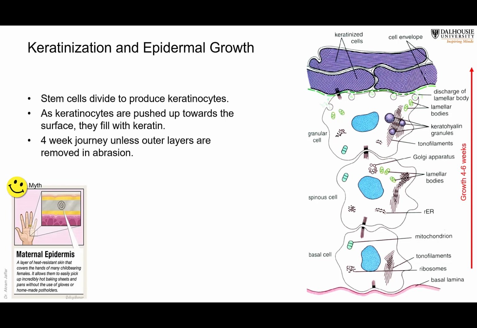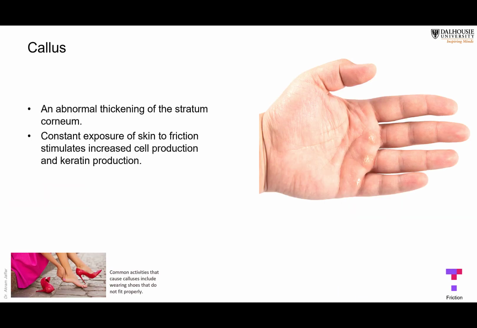Stem cells divide, produce more keratinocytes, and as they go up, there's more keratin. Keratin will be bundled, and this journey takes about 4 to 6 weeks. Of course, this journey will become more and more rapid whenever there is a requirement for more keratin, whenever the skin is subjected to friction. So it is removed in abrasion.